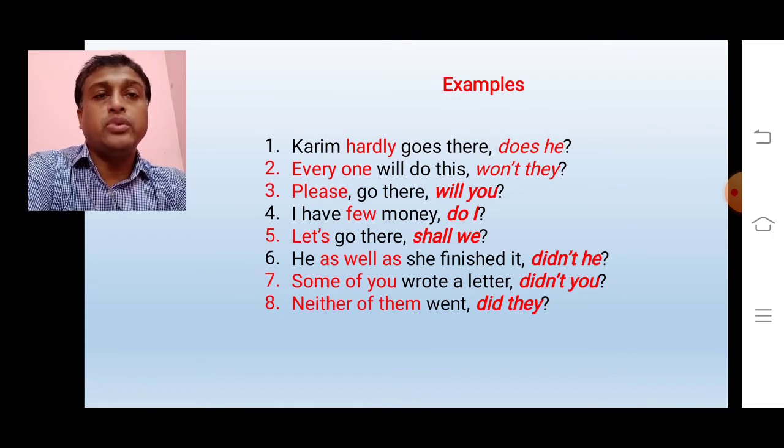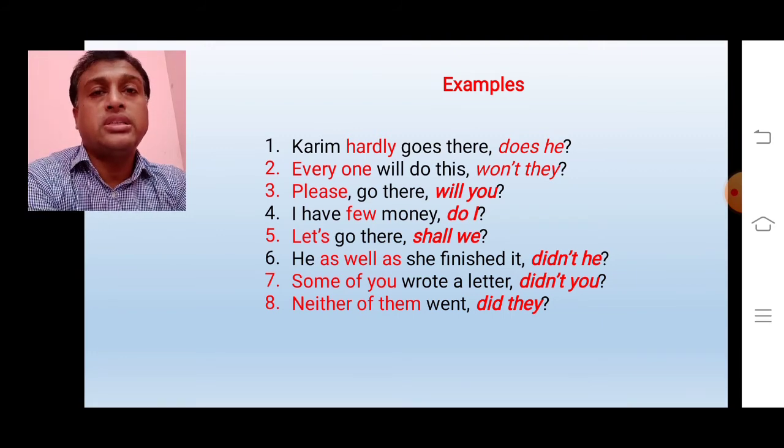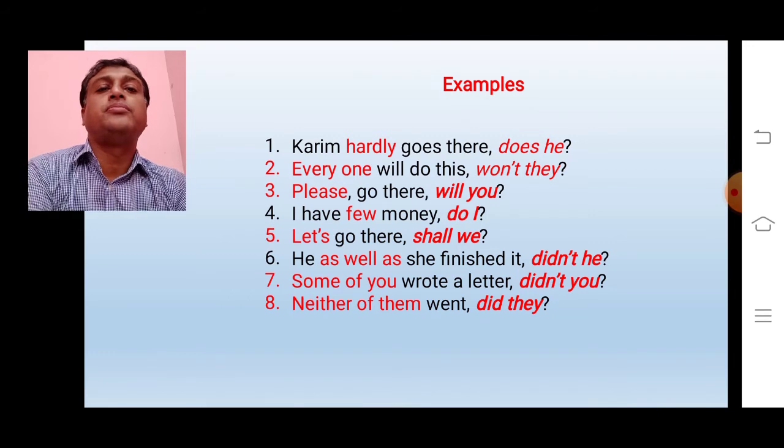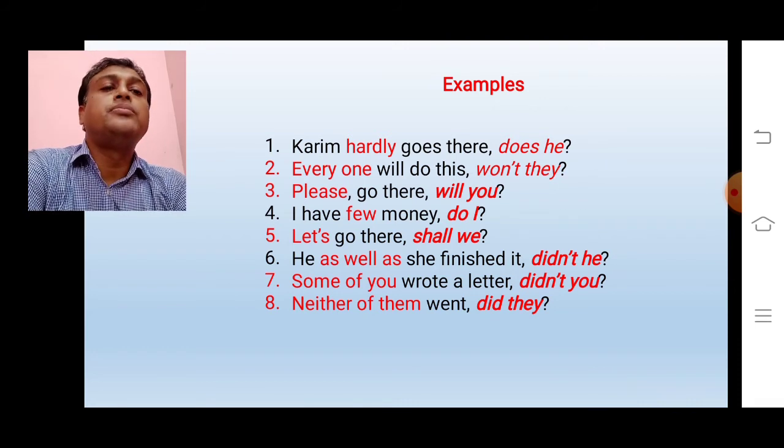At first, we have to decide which sentence this is. This is an assertive sentence because this sentence has started with the subject. So, can you remember what is the structure of assertive sentence? The structure of assertive sentence is auxiliary verb plus not plus pronoun of subject. Not may be used or may not be used. You know it.